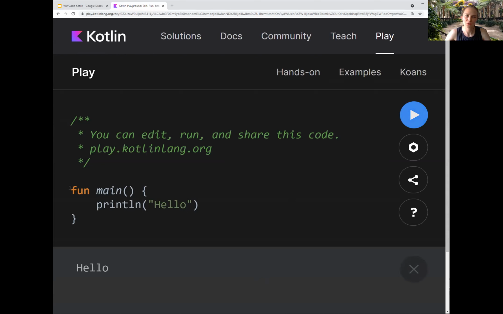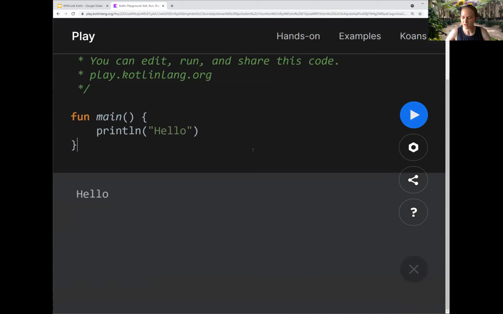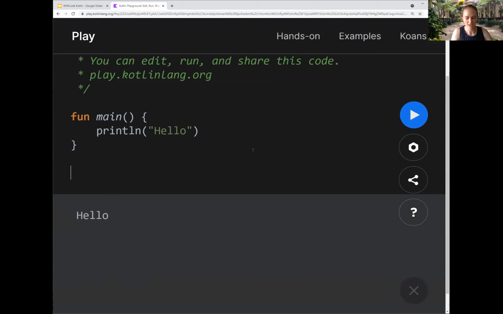Okay, so you can add a print line. If you're familiar with Java, it's System.out.println, but hey, we don't need the System.out anymore. And so we can print hello. Let's start off with function definitions. And I'm going to write these function definitions because I'll be using them. So I'm not necessarily going to go over only the features that I listed in my slides, but I'll be going through a bunch. And unfortunately, I may have to code fast. Apologies if it's hard to code along.